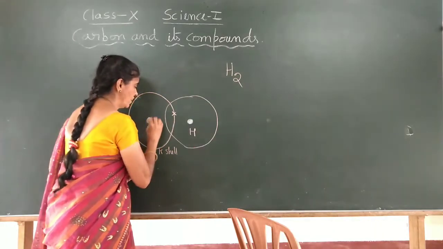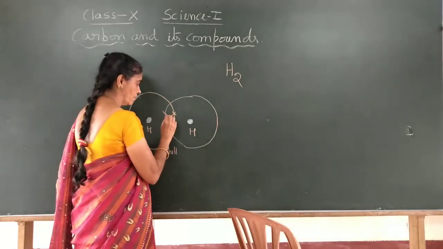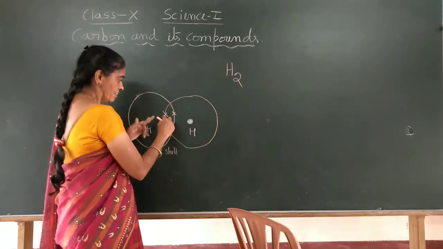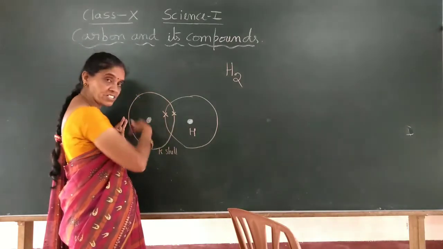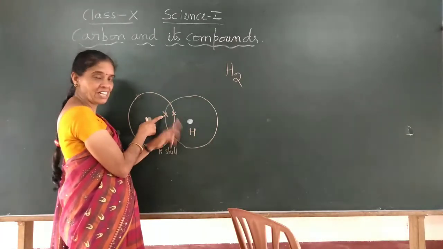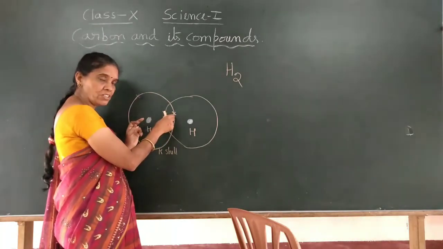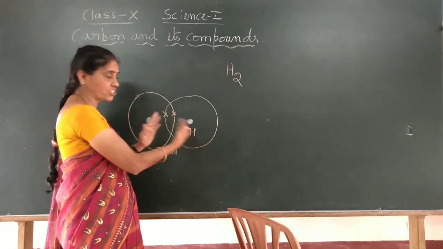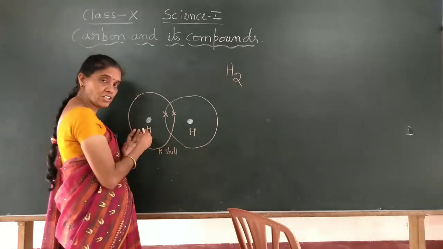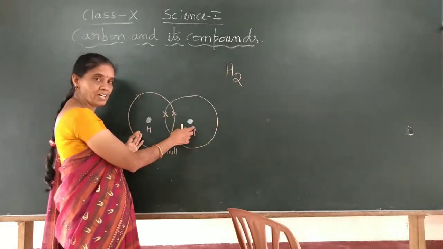Nucleus, this is also nucleus, and this hydrogen has got 1 electron. Now this 1 electron of the first hydrogen atom and the 1 electron of this second hydrogen atom, these 2 electrons, this one pair of electrons is shared. They share this one pair of electrons between these 2 atoms. This hydrogen also now has 2 shared electrons, one from itself and one from the other hydrogen atom.